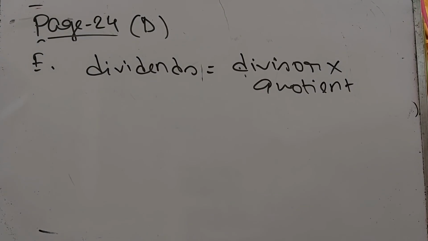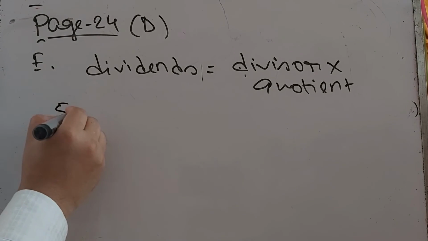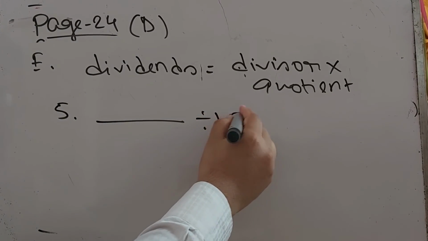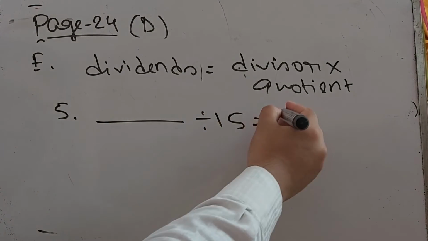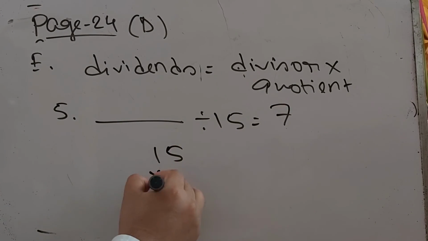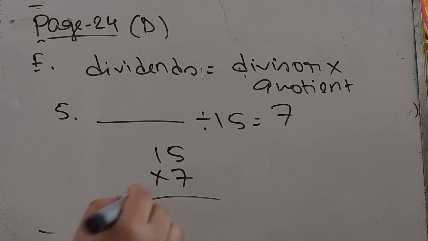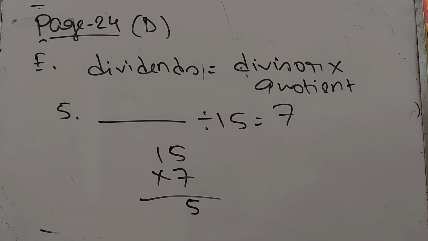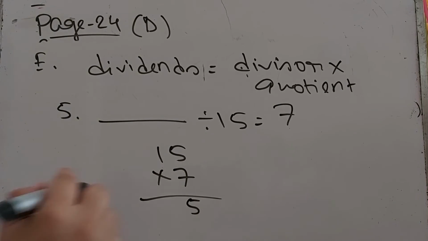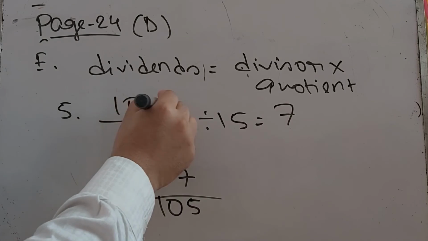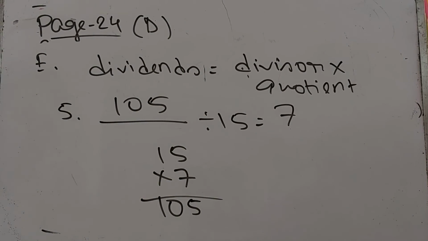Now number 5. Number 5 says dash divided by 15 equal to 7. That means we have to multiply 15 times 7. So 15 times 7, 7 times 5 is 35. So 5 is there. 3 will be on our hand. 7 times 1 is 7 plus 3, that is 10. So 105 will be the answer of number 5.